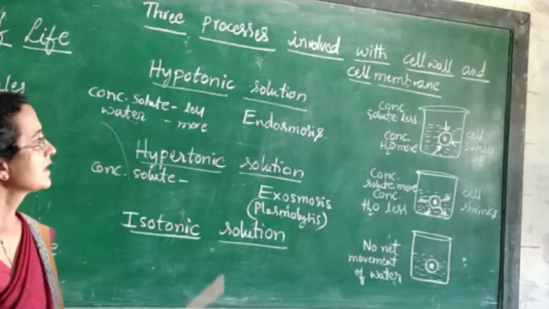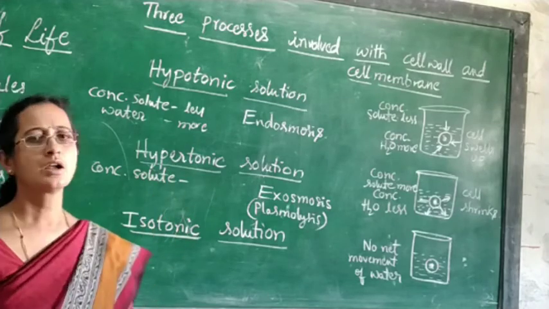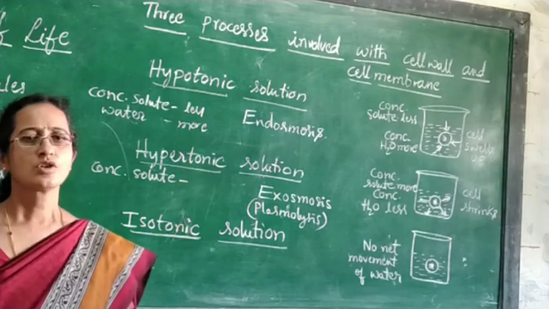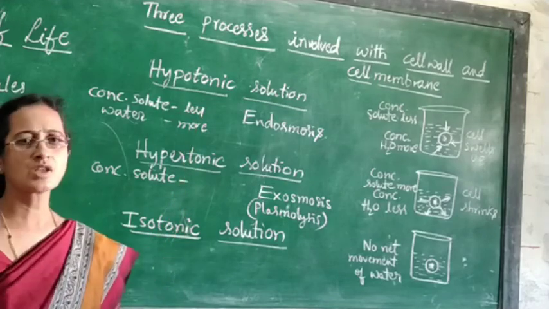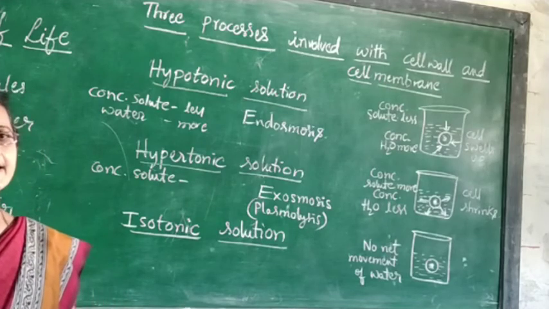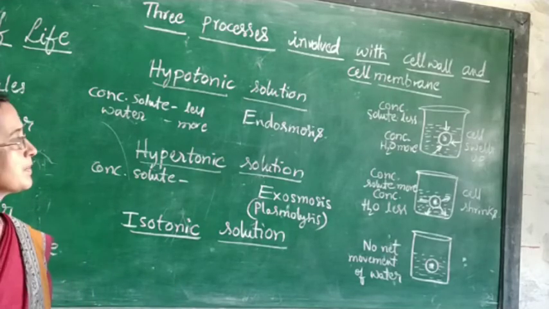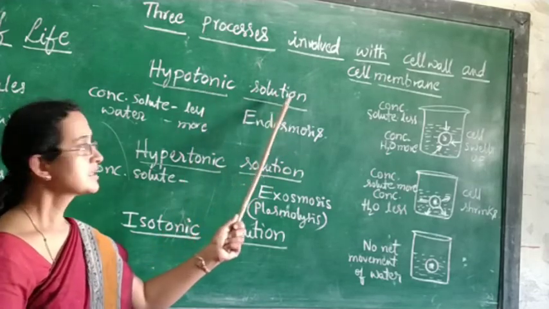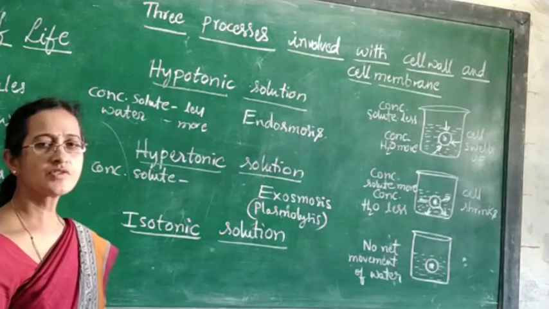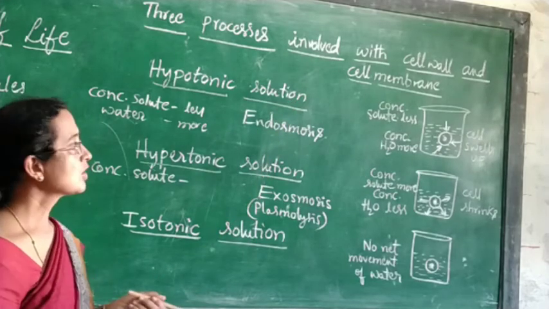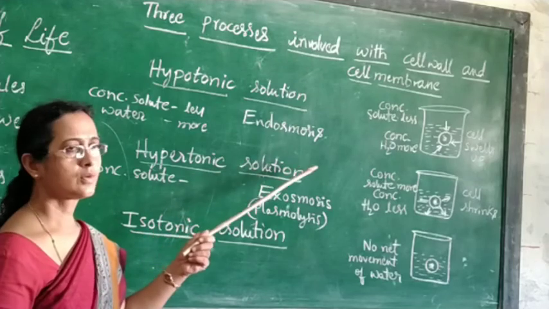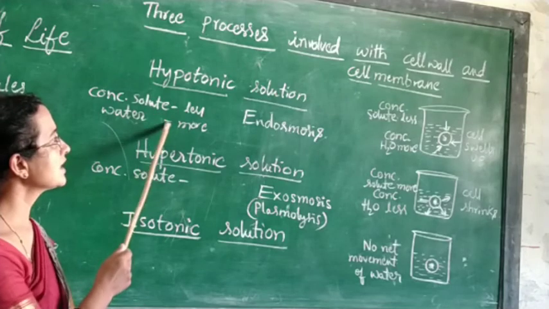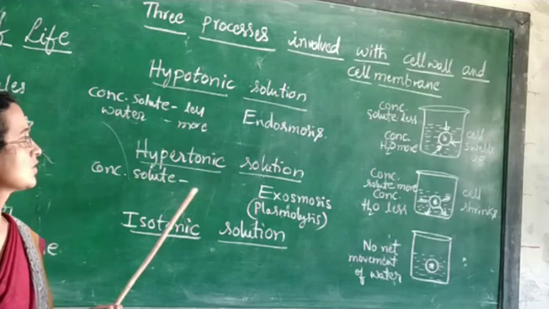Three processes involved with the cell wall and cell membrane. Here they have shown three instances to know more about the process of osmosis. When the cell consisting of the cell membrane is kept inside the hypotonic solution. What is this hypotonic solution? Solution means the mixture of solute and solvent. Here the solute concentration is very low and water concentration is more, which means that solution is considered a hypotonic solution.